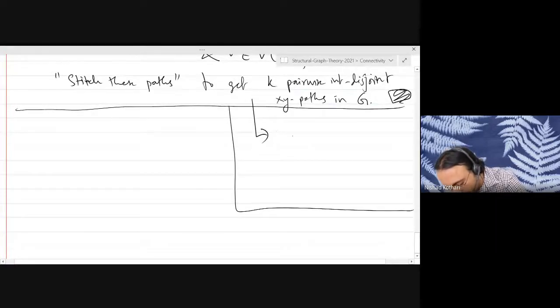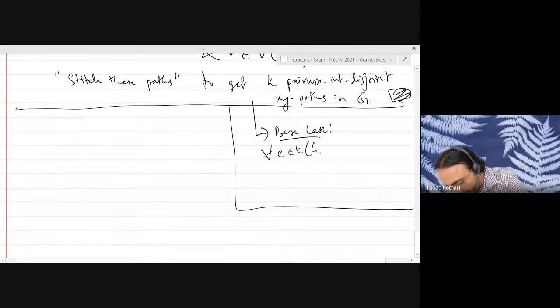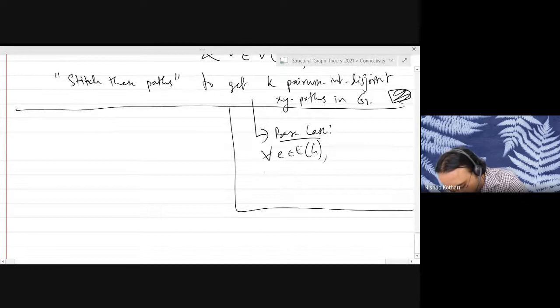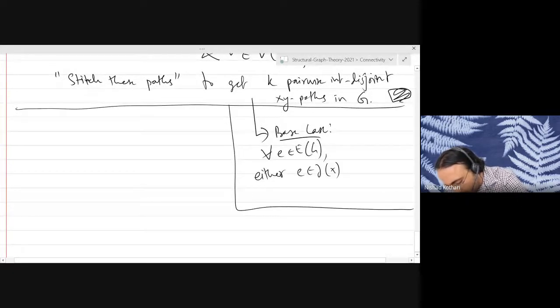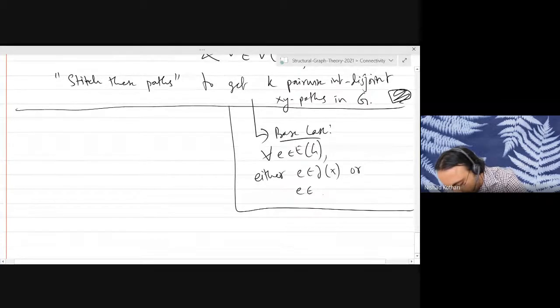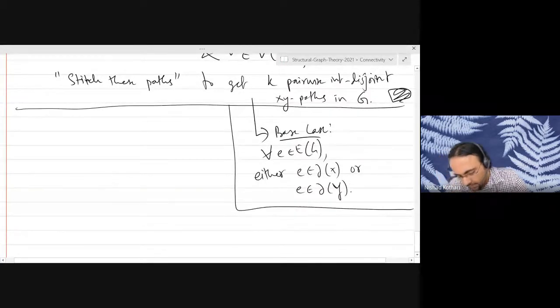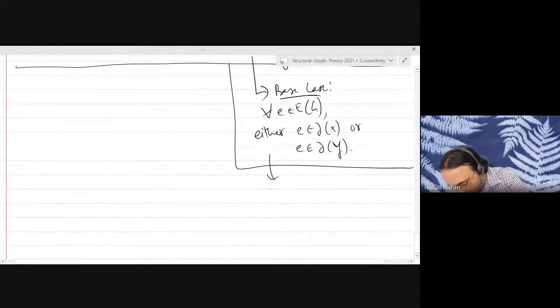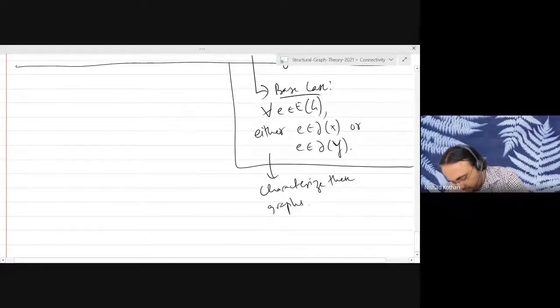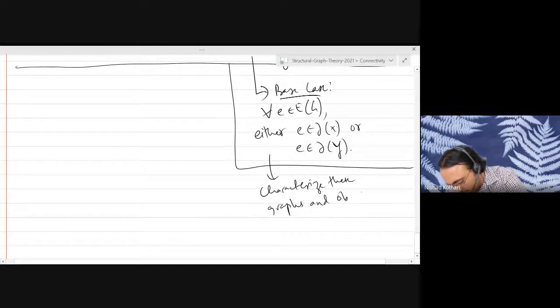Base case is for each edge of the graph G, either E is incident with X or E is incident with Y. Characterize these graphs and observe Menger's theorem to be true.